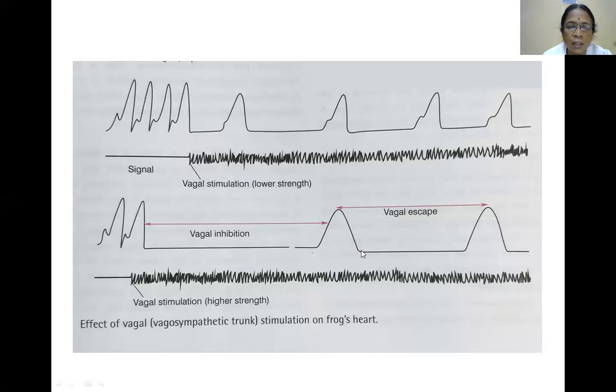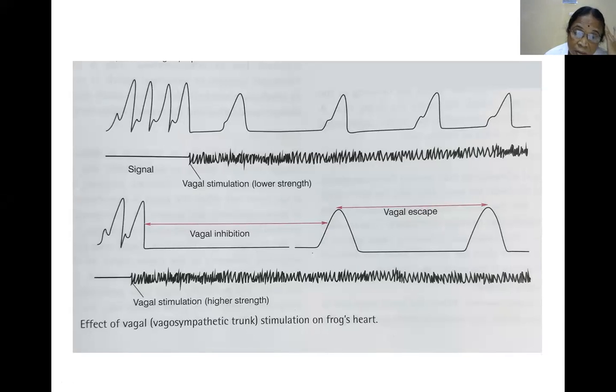The causes of vagal escape: development of self rhythm in the ventricle, the idioventricular rhythm, another rhythm, and the increase of sympathetic activity, decreased acetylcholine. Okay, with this we stop our class, and please remember these points are very important.